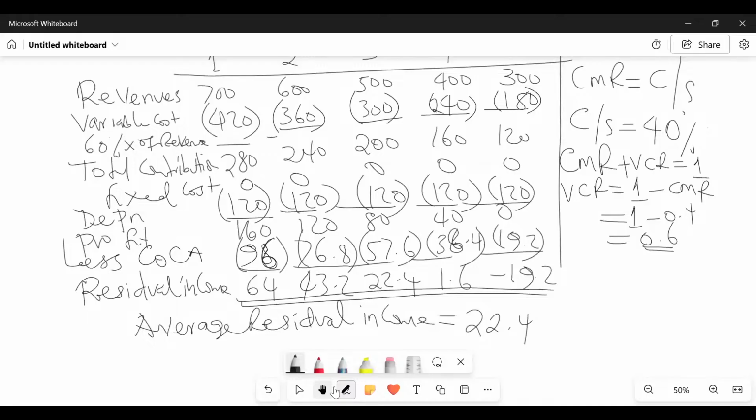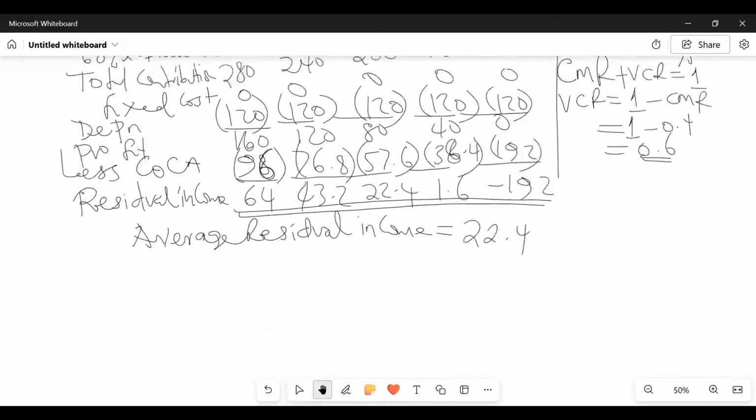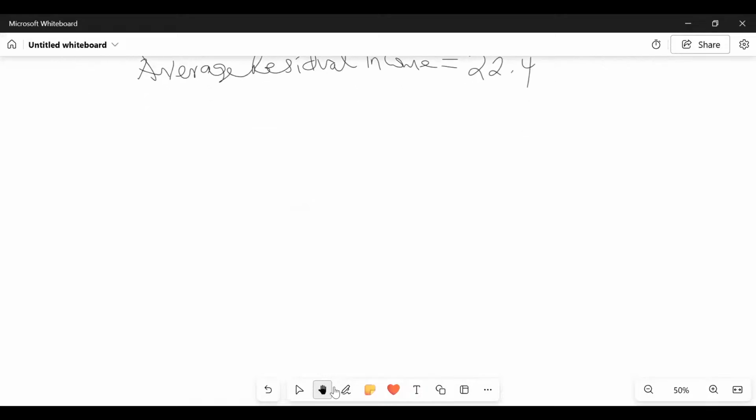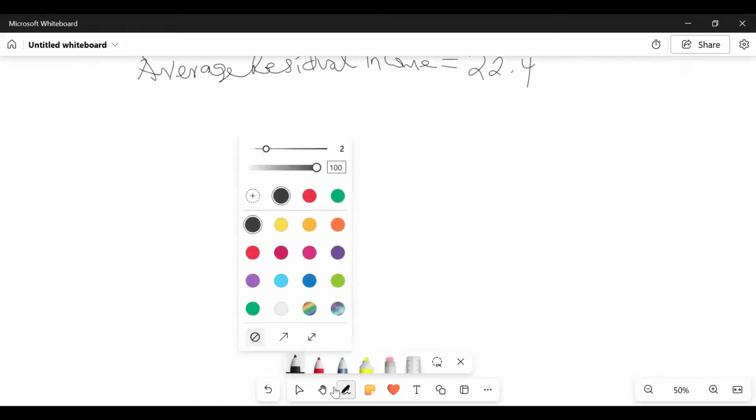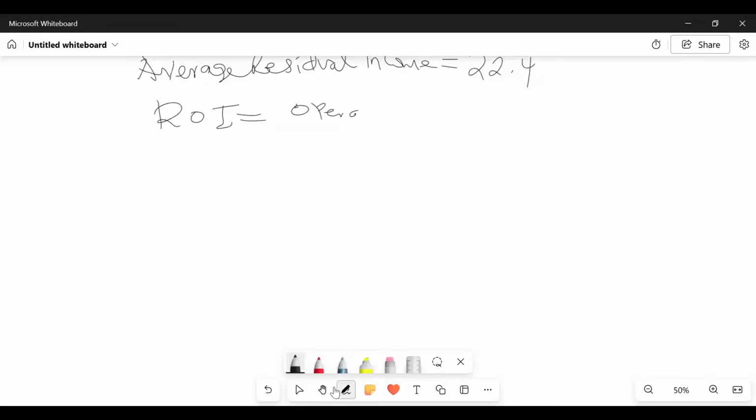Let's see whether you'll be able to write that formula very effectively. The formula of ROI, ladies and gentlemen, return on investment. We normally talk of operating profit over capital employed, or investment.